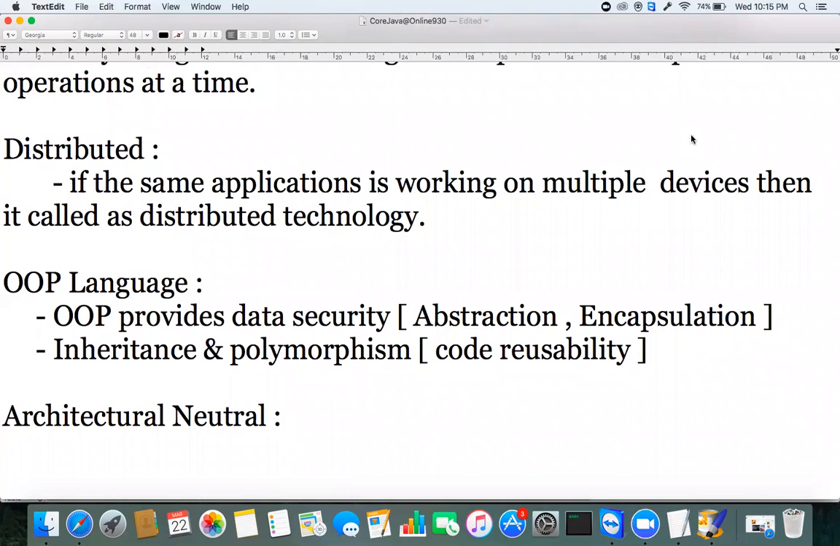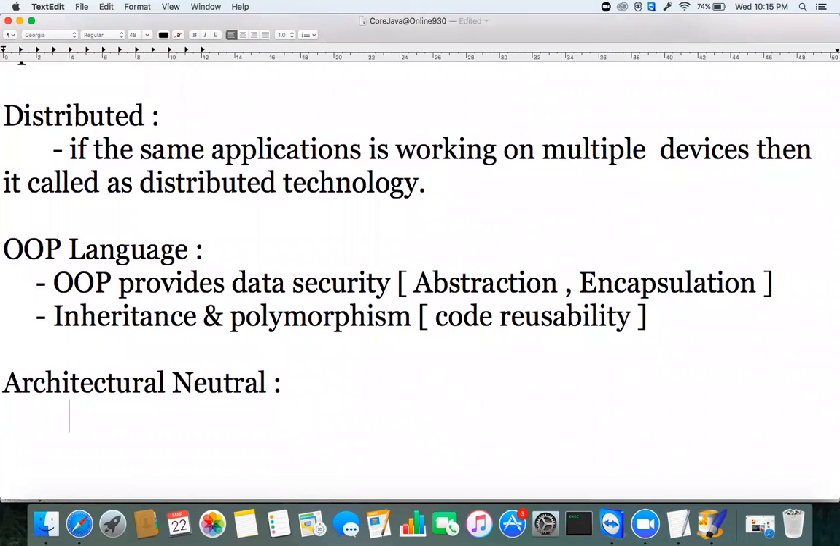Architectural neutral, in the sense, let's take for example the C programming language. Some operating systems will take 2 bytes of space if it is int. How much space will be allocated? 2 bytes of space will be allocated in some operating systems. In some operating systems, it's going to take 4 bytes of space.